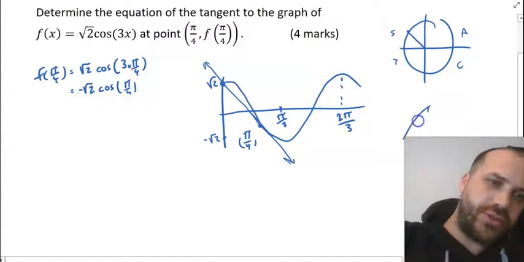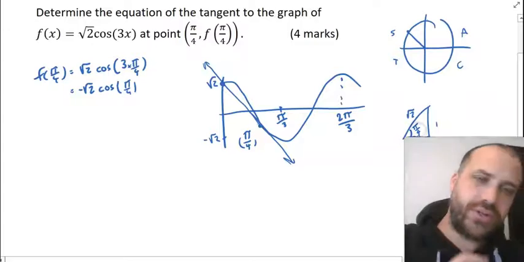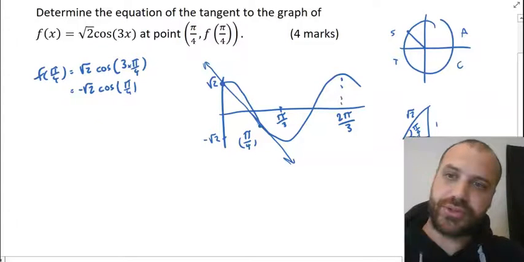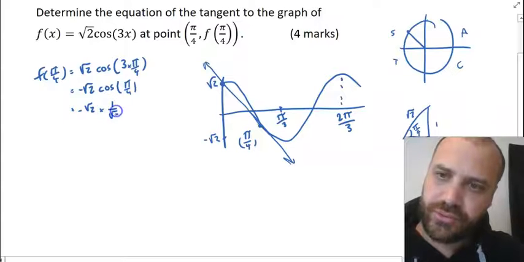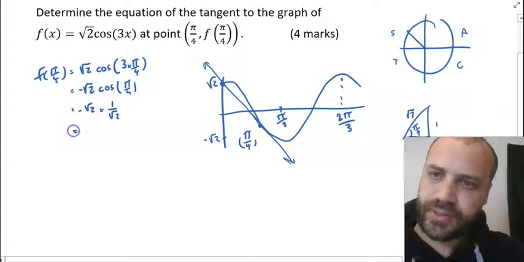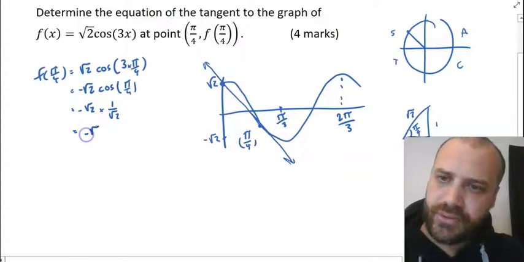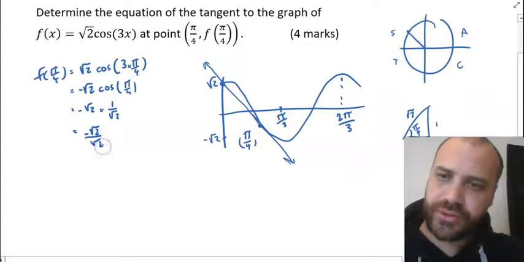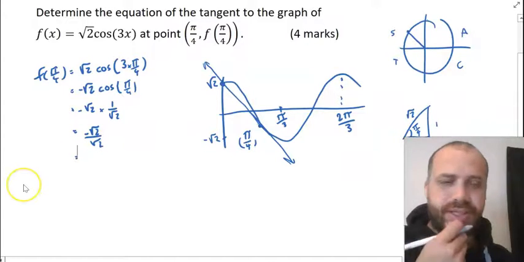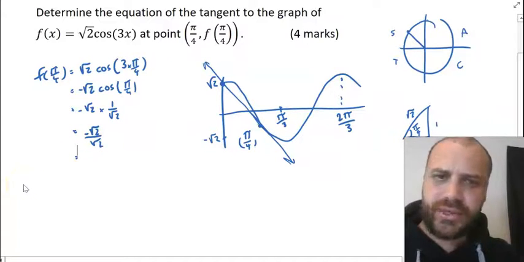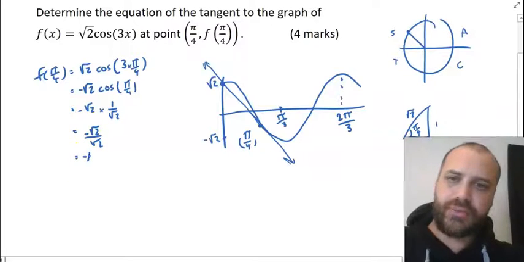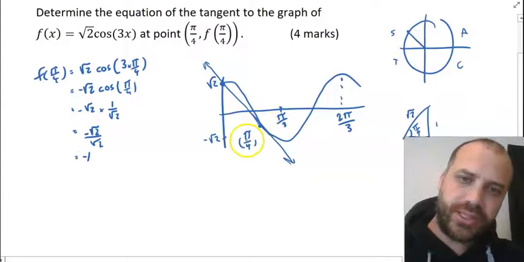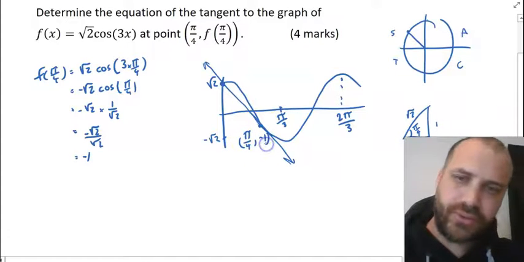And of course, using your standard triangles, you should know that cos pi on 4 is equal to 1 on root 2. So we get negative root 2 times 1 on root 2. And that's negative root 2 over root 2. Now that's really nice because anything divided by itself is equal to 1. There's a negative there, so our answer is negative 1. We now know that that point is pi on 4, negative 1.